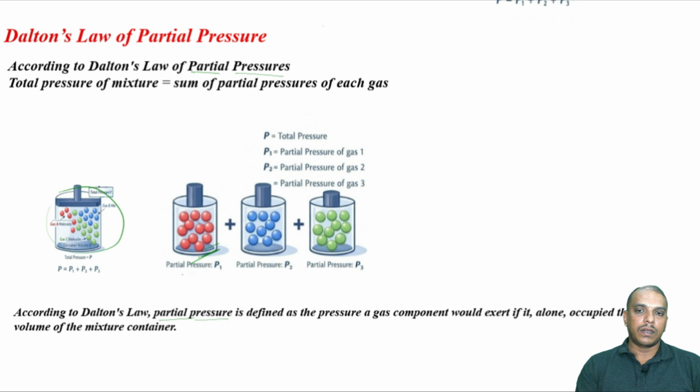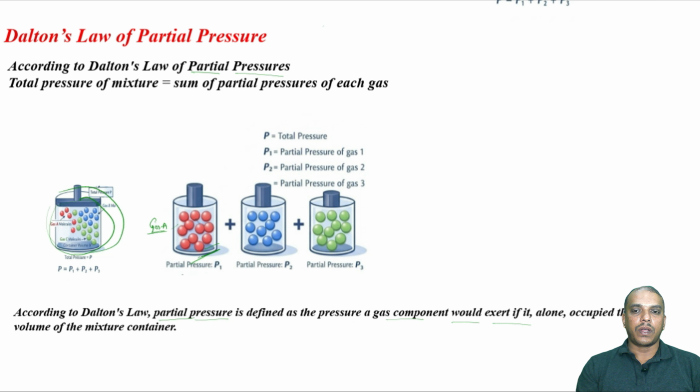When do we call it a partial pressure? If this total volume is occupied by only one gas, let us say gas A, then the pressure it exerts on this volume is called the partial pressure.